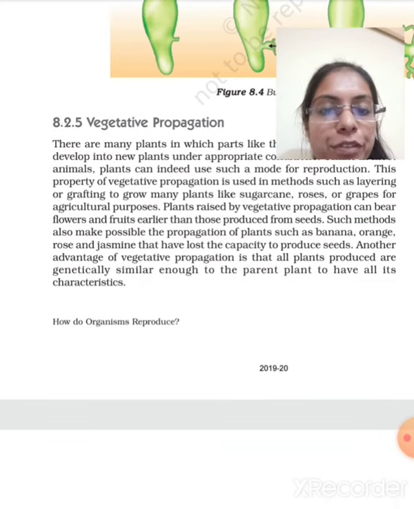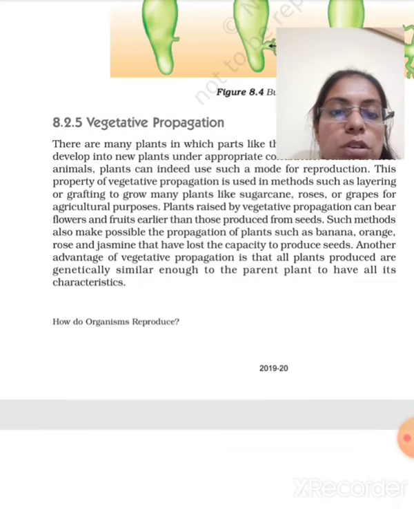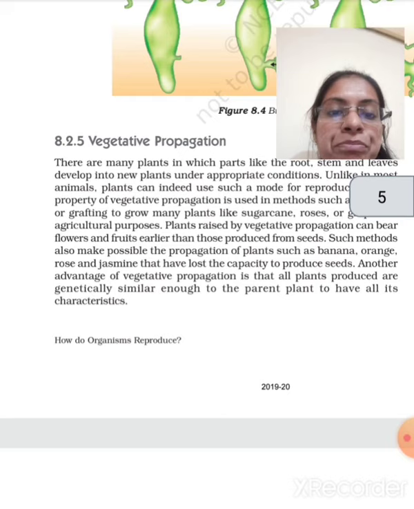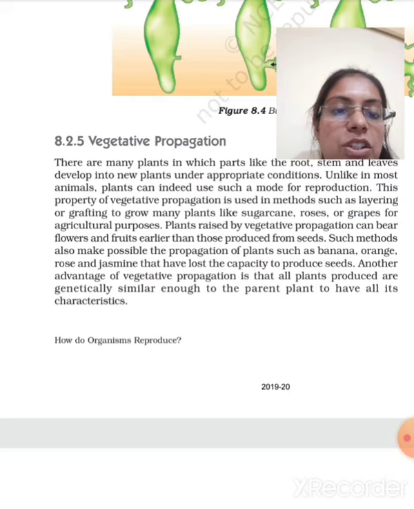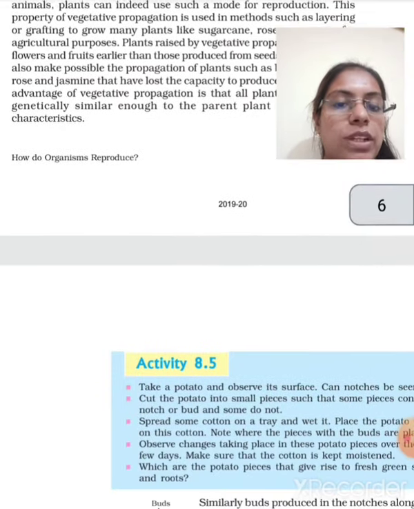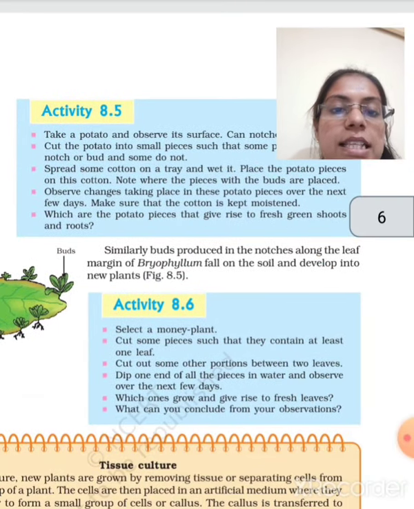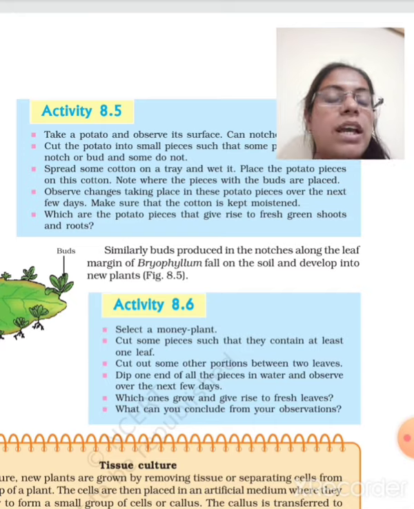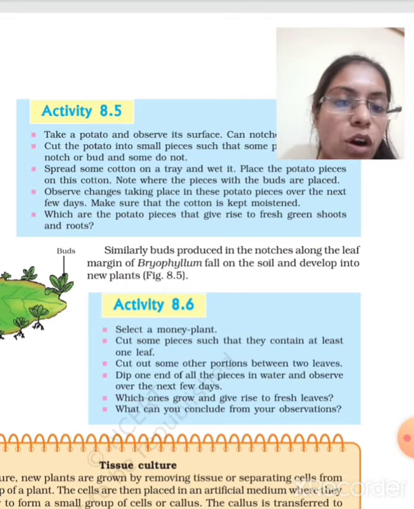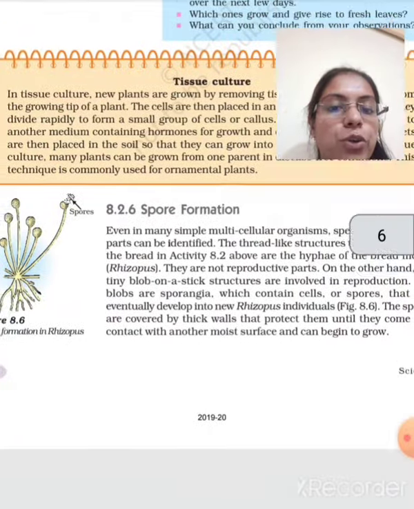That is the benefit. Such methods also make possible the propagation of plants such as banana, orange, rose, and jasmine that have lost the capacity to produce seeds. Another advantage of vegetative propagation is that all the plants produced are genetically similar. They would be genetically similar to their parents in all characteristics. Similarly, in Bryophyllum the leaf has notches, and if buds are formed in those notches, they will fall from the notch and form a new plant.